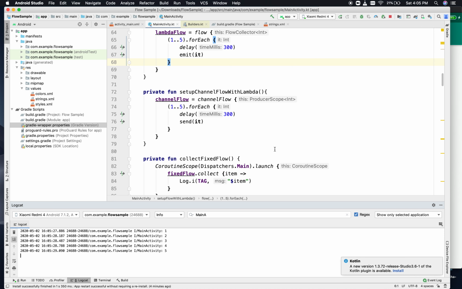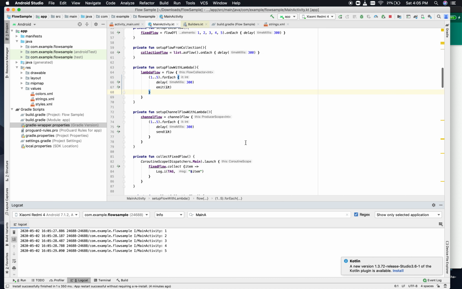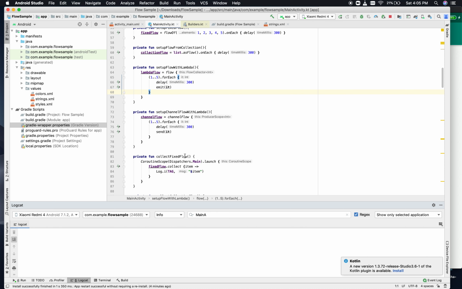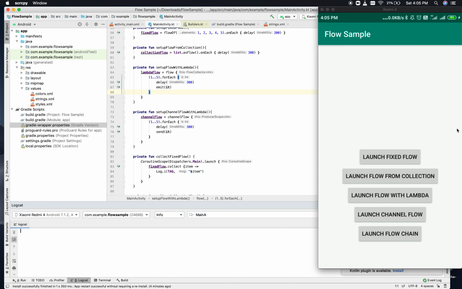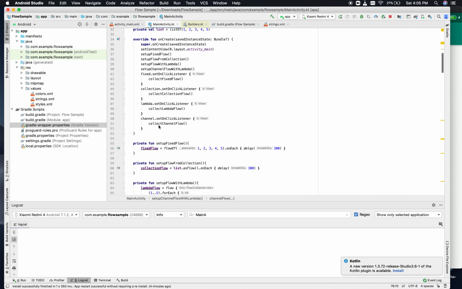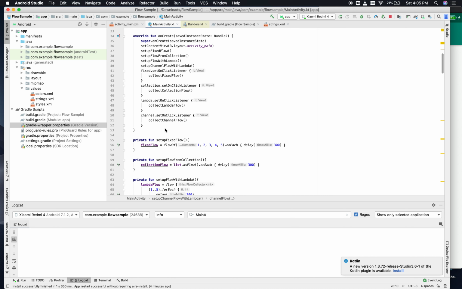So as of now, what we have discussed is the 4 different ways you can create flows, and the use cases for each of those. Now, the final one that I will show in this video is launch flow chain. I have not created this one yet, but basically what we will be creating over here is a chain of flow.